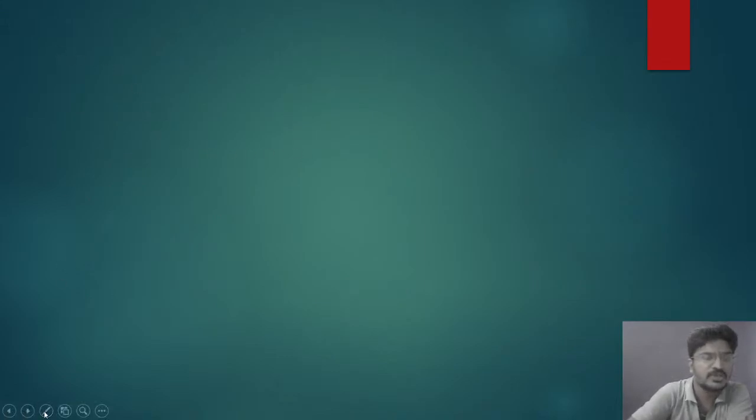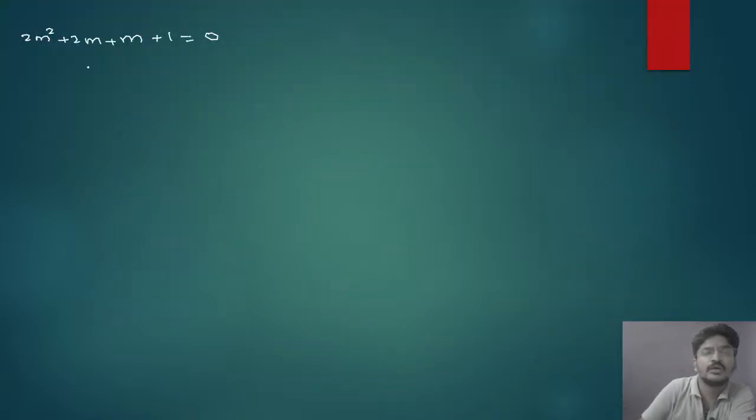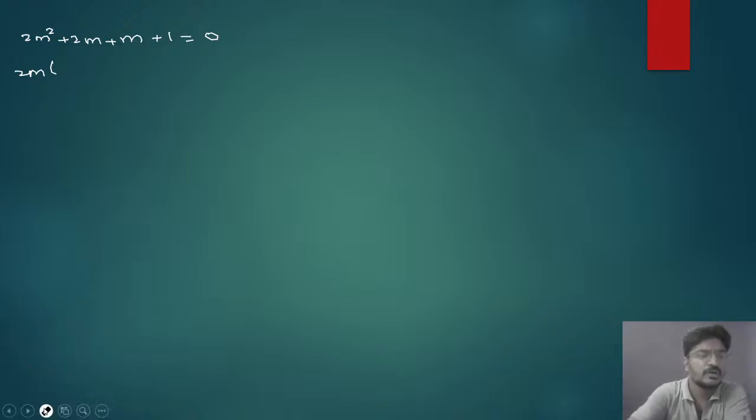That will be 2m² + 2m + m + 1 = 0. If you simplify this, take 2m common: 2m times (1 + m), that is 2m(m + 1).